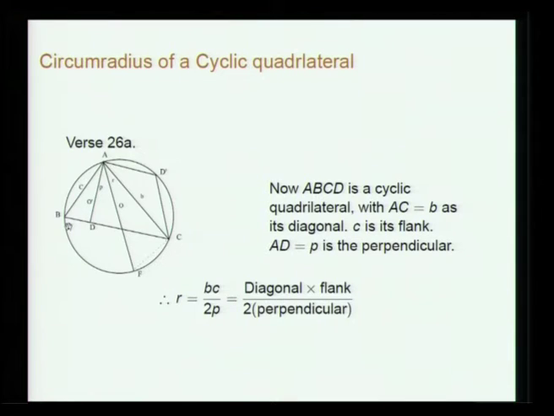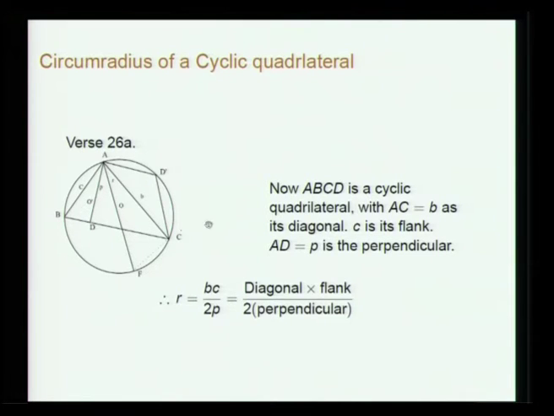So here AC is B, a diagonal, and AD is equal to P, the perpendicular. So you make use of this triangular portion of the cyclic quadrilateral. In ABCD prime you take this. So C into B, the two sides of this triangle will be C, that is one of the sides of the quadrilateral, and B, which is the diagonal of the cyclic quadrilateral.